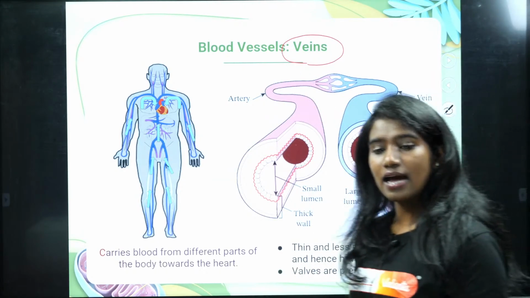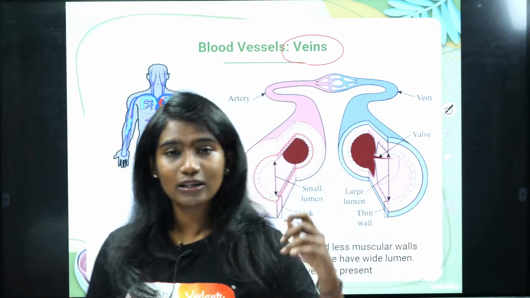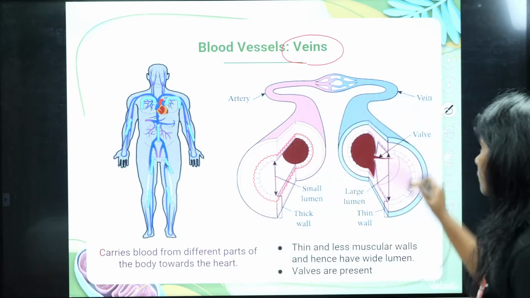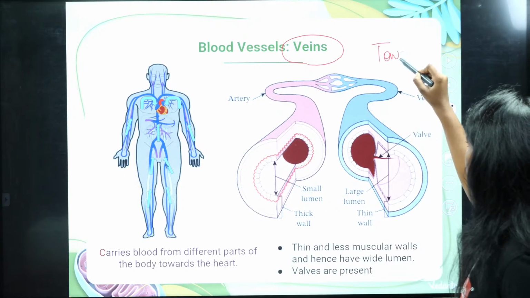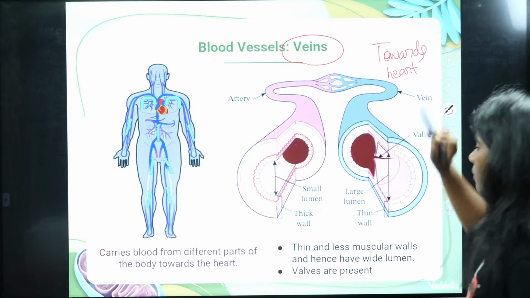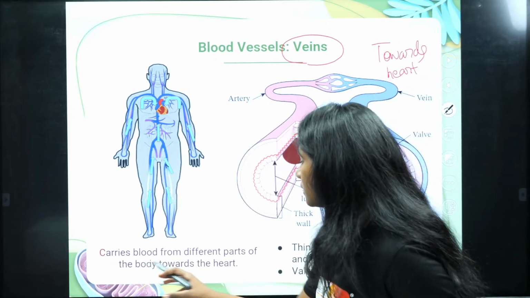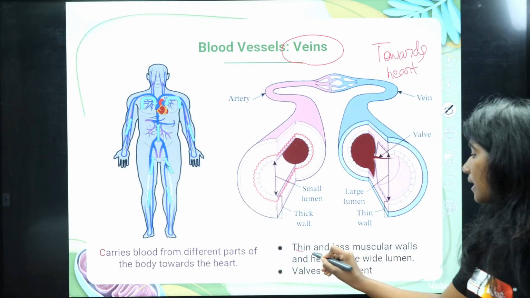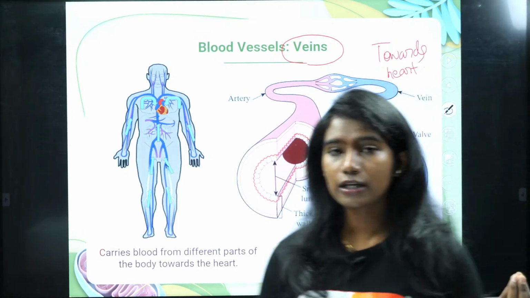Arteries carry blood away from the heart, whereas veins carry blood towards the heart. Here it carries blood from different parts of the body towards the heart, and how are the walls in case of veins?